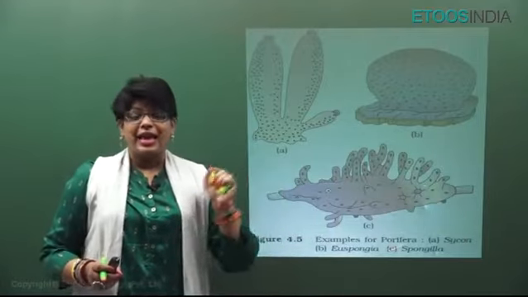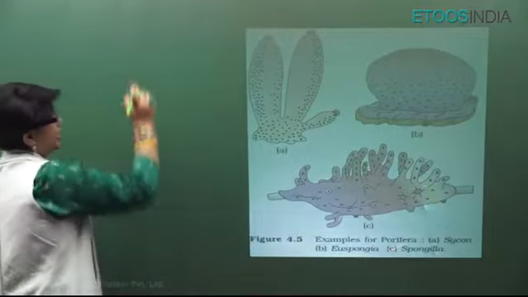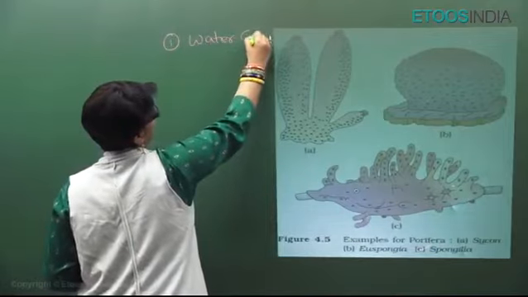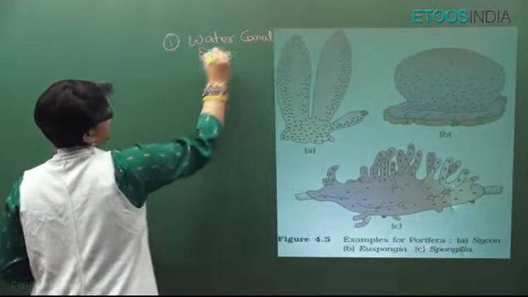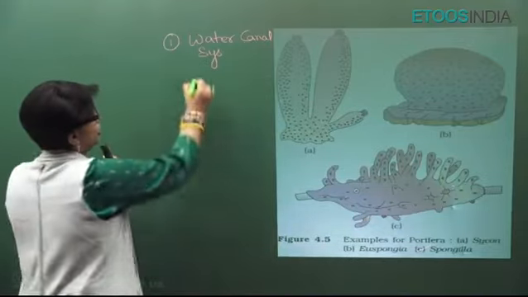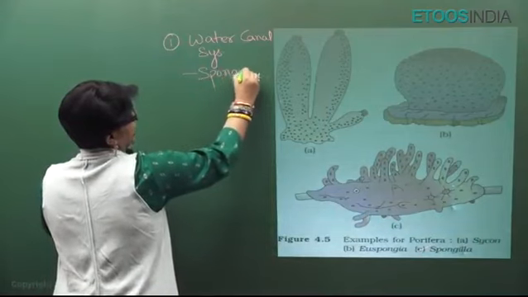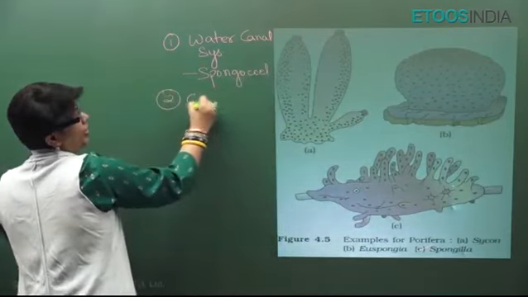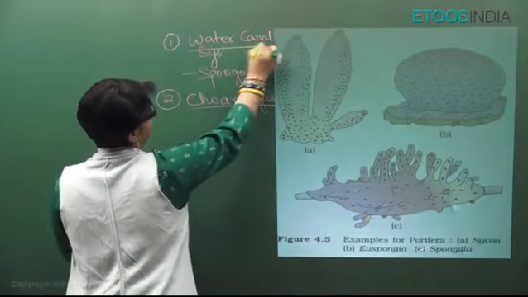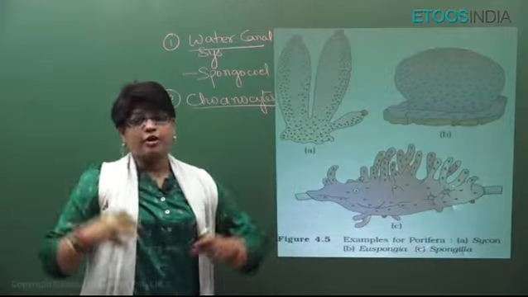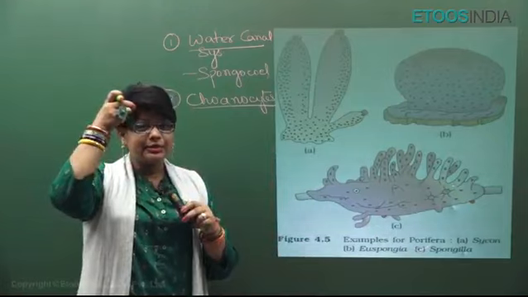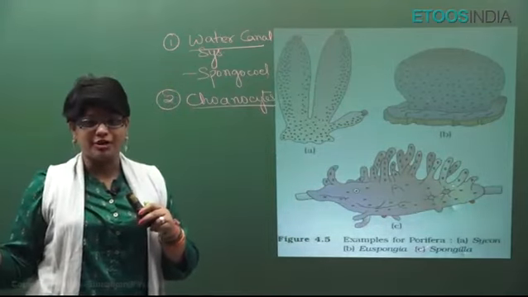Now, in Porifera, the main character is that they have a water canal system or transport system. They have many lateral pores, ostia, through which water comes into a single cavity called spongocoel, which is lined by choanocytes. These are flagellated collared cells, very, very important. Through this water, oxygen and nutrition come in, and then through a single terminal osculum, the water is thrown out of the body.